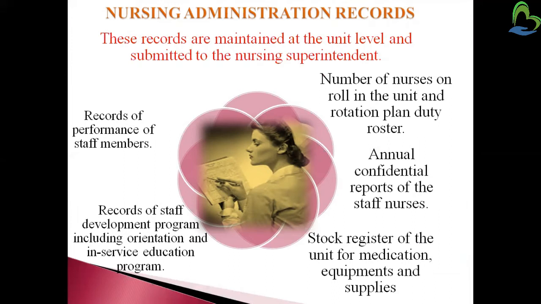That is considered the confidential report of the staff nurse. Stock registers of the unit cover medications, equipment, and supplements: what you are going to condemn, what you are going to newly buy, and what you administer in your unit, new equipment, new medications, and supplements. Also the record of staff development programs, including orientations and in-service education.